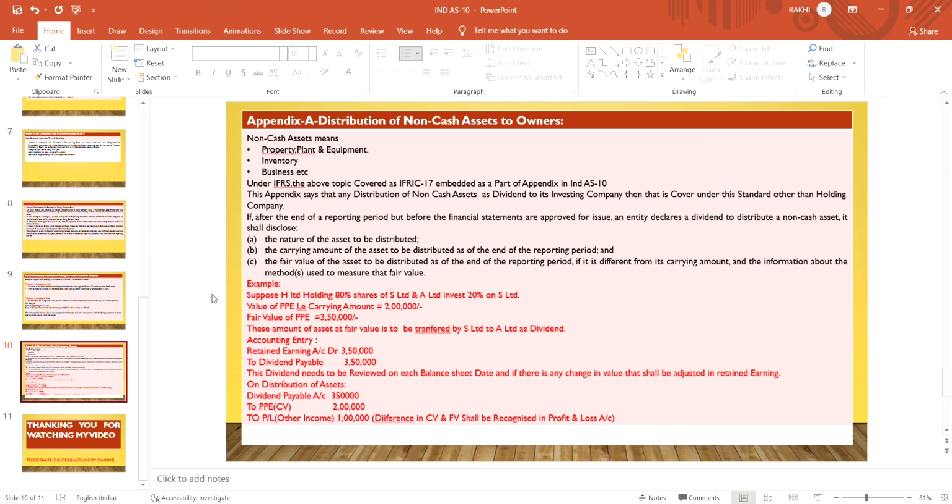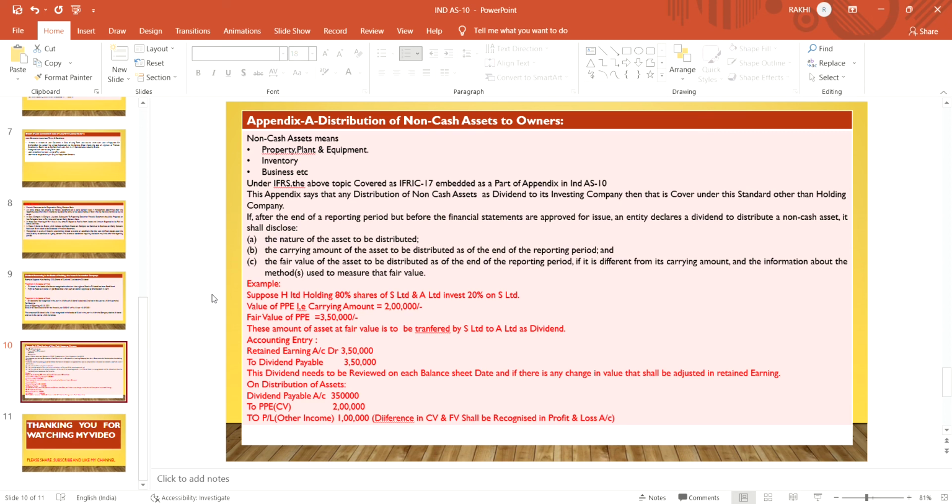Now this is the example. If after the end of the reporting period but before the financial statements are approved for issue, an entity declares a dividend to distribute a non-cash asset, the company shall disclose the nature of the asset, what kind of asset they are distributing, the carrying amount of the asset to be distributed at the end of the reporting period, and the fair value of the asset to be distributed at the end of the reporting period.